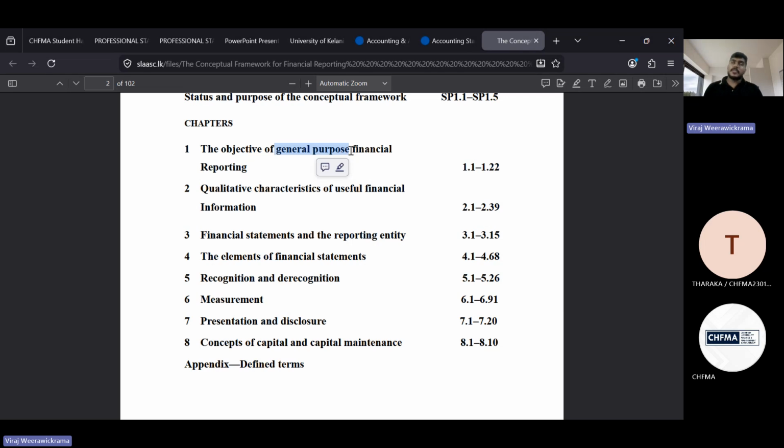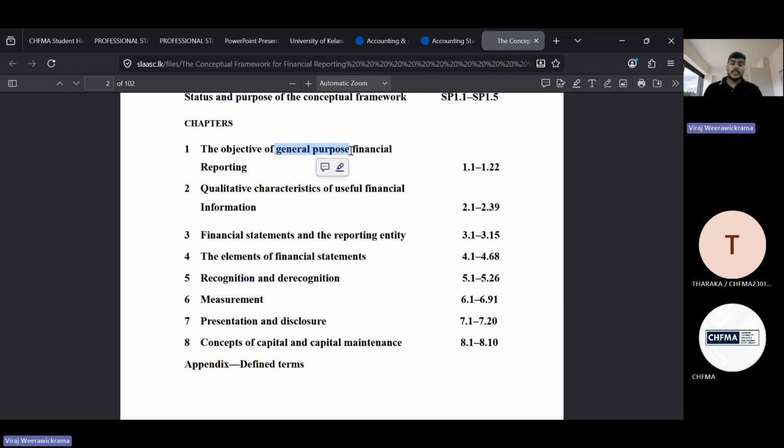As per your practices, you have seen that companies prepare financial statements for their internal purposes, as well as for general purposes, for publishing purposes. They prepare financial statements for the public or for all the stakeholders. That's what we call general purpose financial statements.